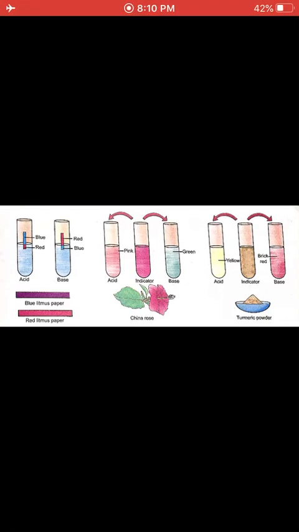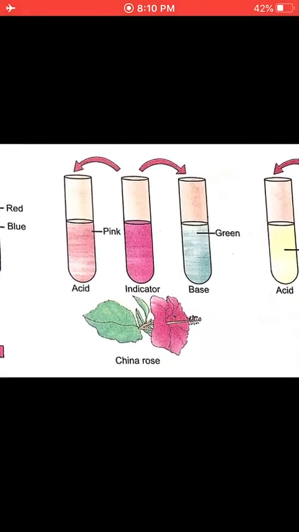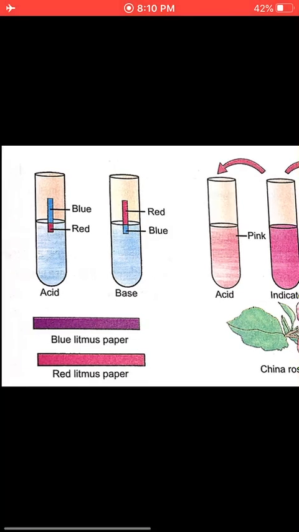Same with the turmeric powder, haldi, it is an indicator. In acid it changes to yellow, and when it is mixed with the base its color becomes something like brick red. Okay, this you can easily see. Litmus: blue litmus changes to red means acid, red litmus changes to blue means base.